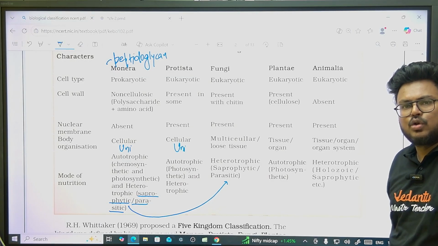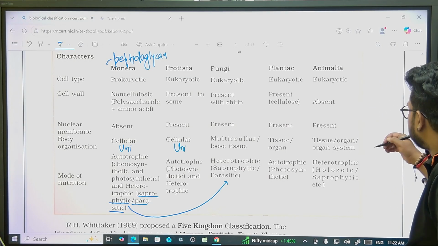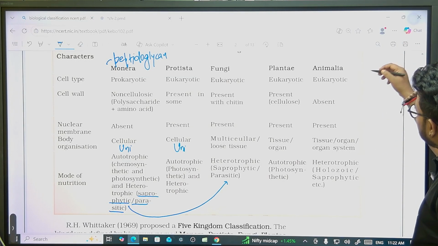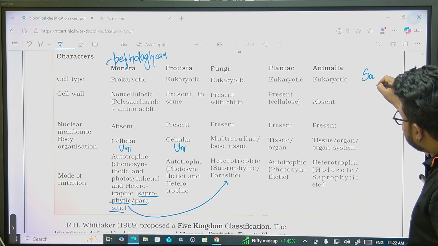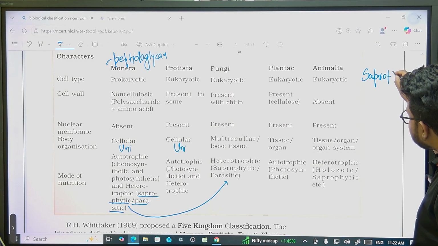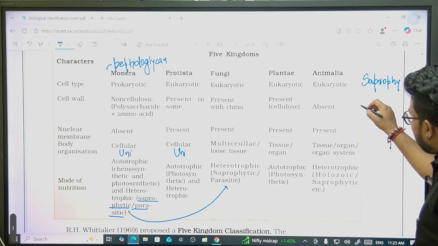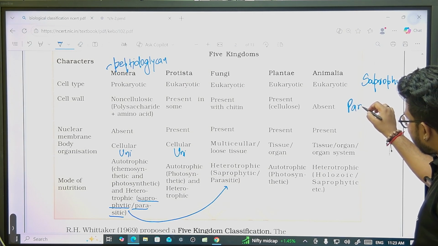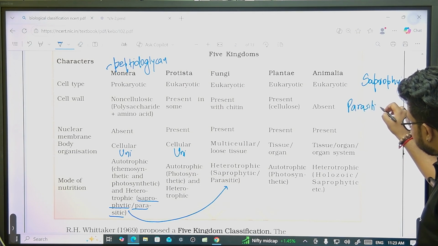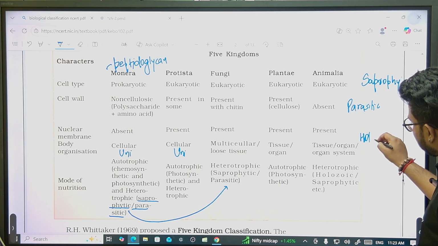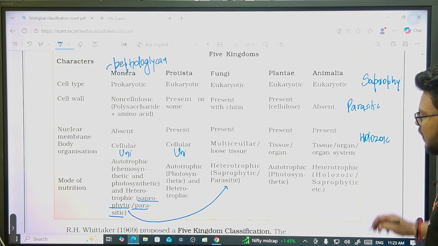Now, in case of heterotrophic mode of nutrition, guys, there are 3 conditions. We have saprophytic, we have parasitic, and we have holozoic, right?